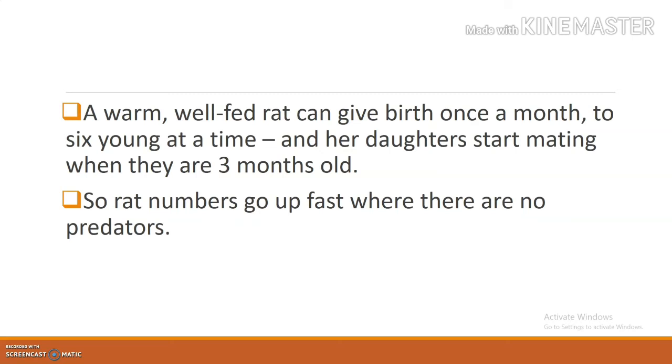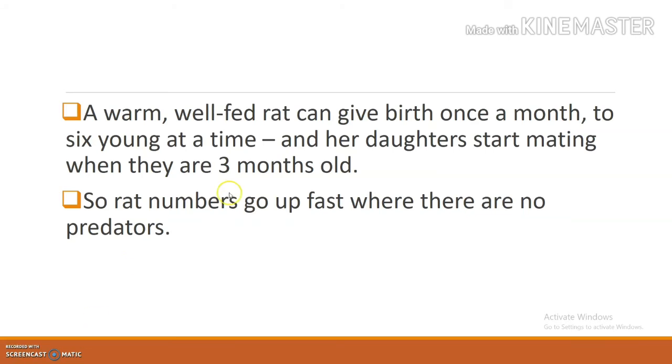Never, they are becoming extinct. We don't know what will happen in the future, but at present this is the condition of rats. Once in a month, they will give birth to young ones, that means 6 young ones. And each of these young rats will start mating at the age of 3 months old. Okay, next point.